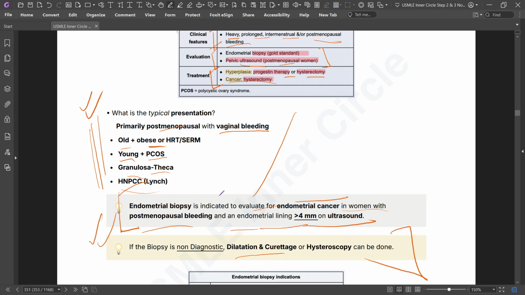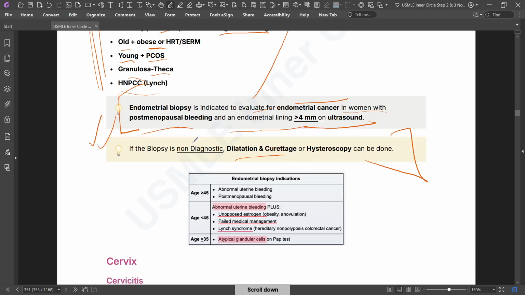If endometrial biopsy is non-diagnostic, then D and C, dilation and curettage, or hysteroscopy can be done. Endometrial biopsy indications: age more than 45 with abnormal uterine bleeding or postmenopausal bleeding. Age less than 45 with abnormal uterine bleeding plus unopposed estrogen like obesity, anovulation, or failed medical management.